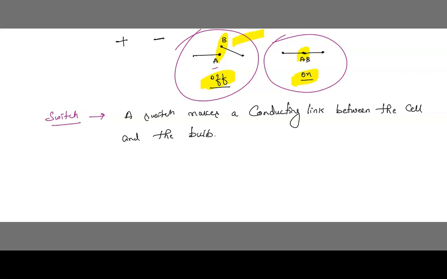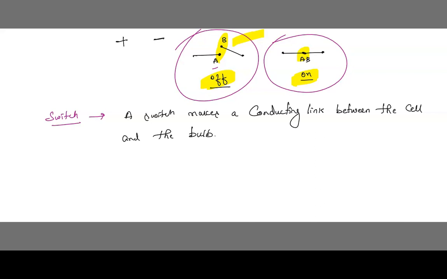Okay. Now, dear students, we have 2 types of flow. One is continuous flow of current and the other is uncontinuous flow. When this links A and B, can you see here? If A and B are meeting with each other, then it is called continuous flow of current. Here the A and B circuit, you can see, is not connecting with each other in off condition. That is uncontinuous flow. It means the current is not flowing from A to B.